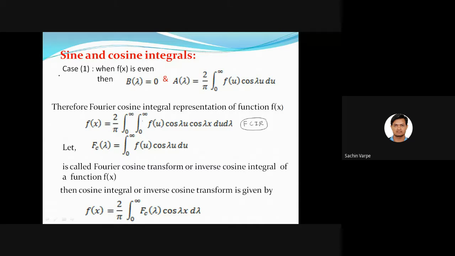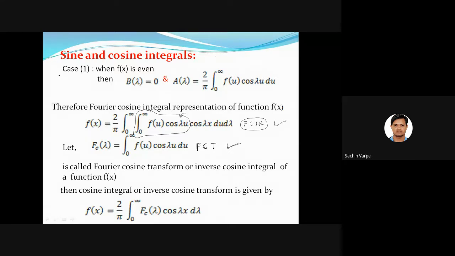And if we consider the inner integral separately, which will be a function of lambda, then that is called a Fourier cosine transform. Fourier integral and Fourier transform, cosine transform. Is this clear? Hello? Is there anyone who is having doubt in this? No, sir. Okay.